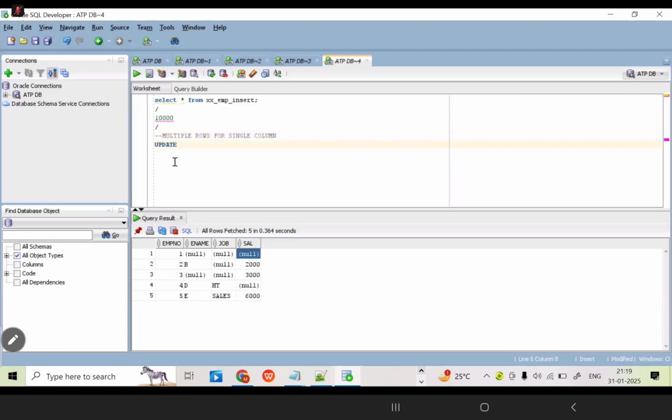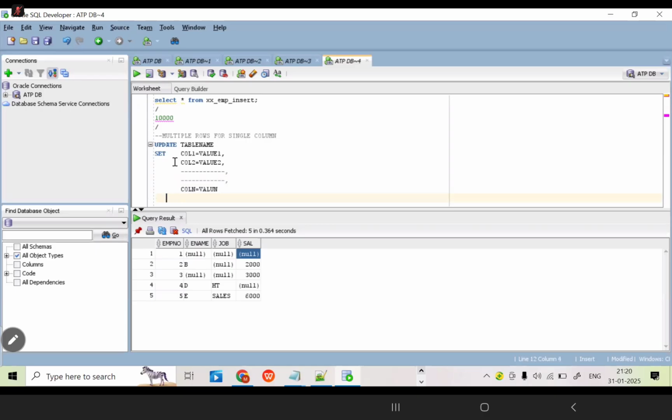What is the syntax? Update table name set column 1 equal to value 1, comma, column 2 equal to value 2, comma, and so on. You can write like this, up to column n equal to value n.